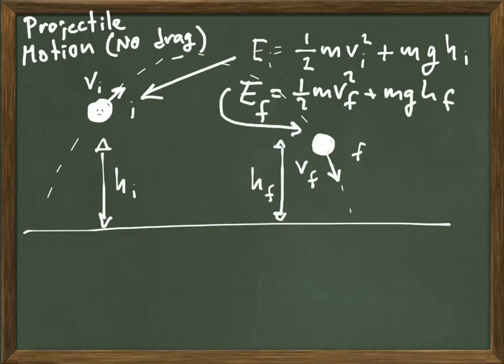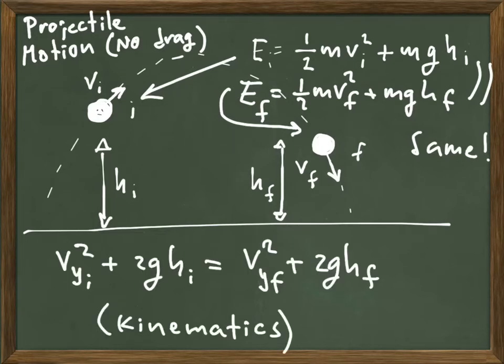And if we evaluate the mechanical energy at a different moment in time, later on, where the object is at location F, the mechanical energy 1/2 of mv final squared plus mgh final, turns out that they are the same. One more time, that number remains the same. As that projectile goes up and goes down, the mechanical energy is not changing a bit. It's exactly the same at any given moment in time.